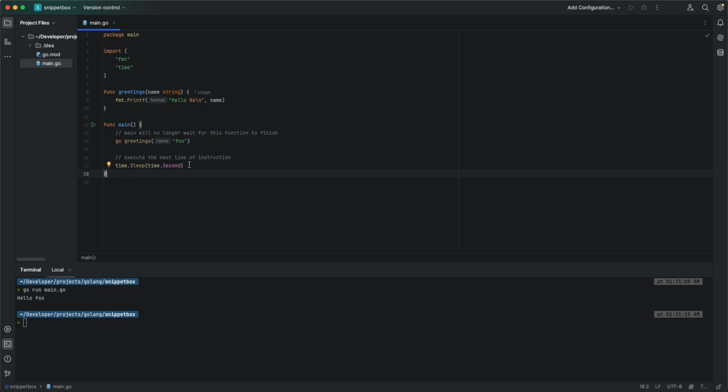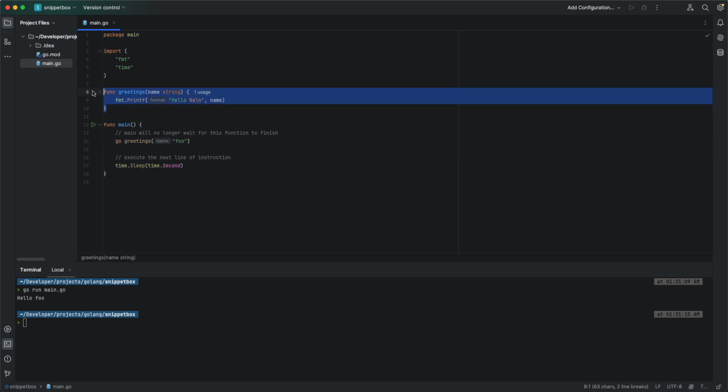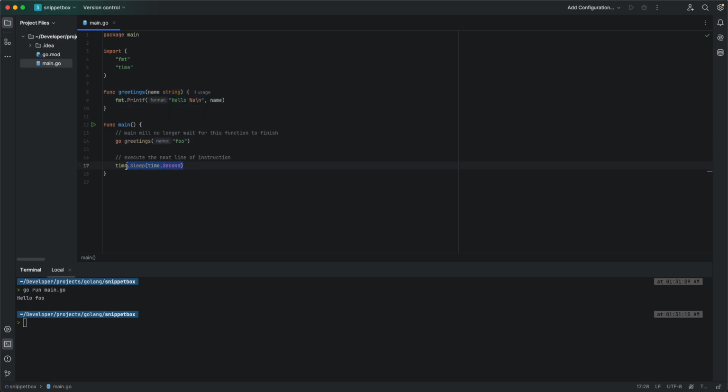So when we implemented a time delay here, the Go runtime switched to another runnable Go routine and executed it. And by the time that 1 second has passed, it went back to the main function, and then the main function terminated.